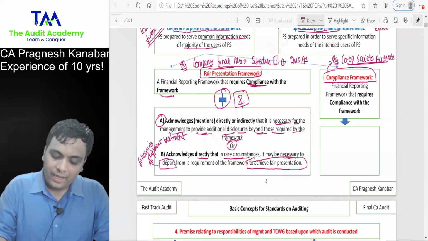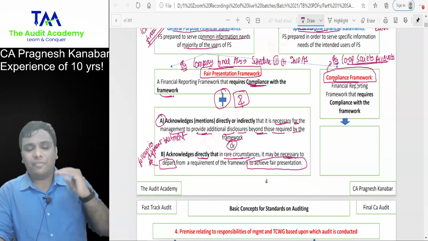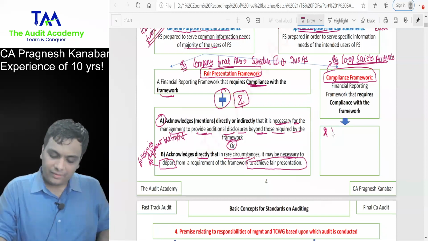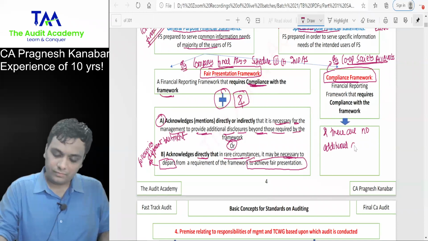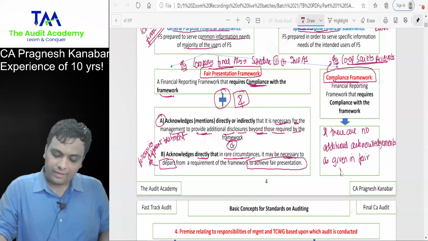Look at this. Compliance framework. Financial reporting framework that requires compliance with the framework. And there are no additional acknowledgements as given in fair presentation framework.